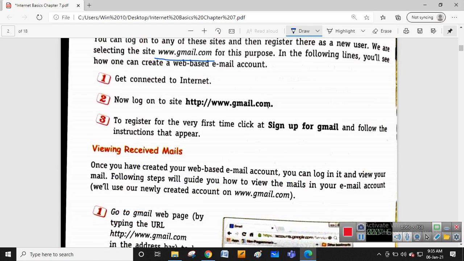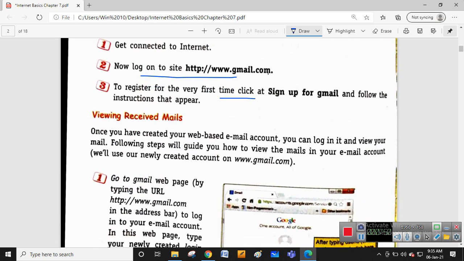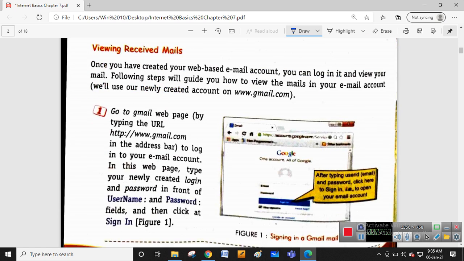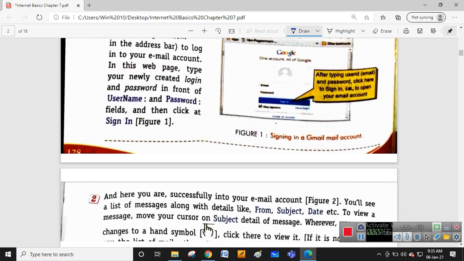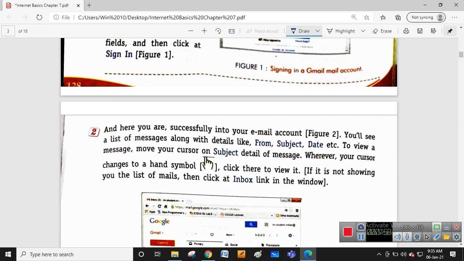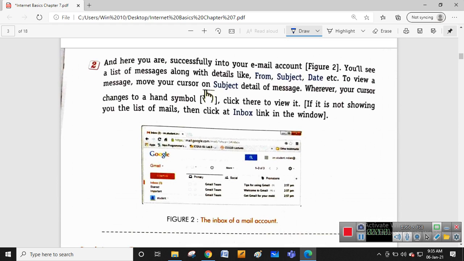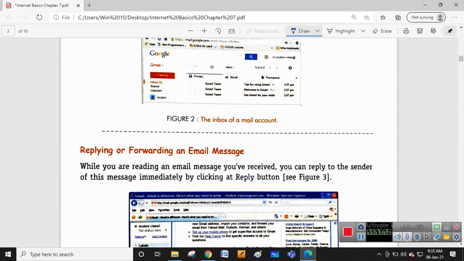Connect to the internet. Now log on to gmail.com to register. First sign up for Gmail and follow the instructions. Once you sign up, you create your sign-in username and password. After successful creation of your email account, you will get a message from the Gmail team with tips on how to use Gmail.